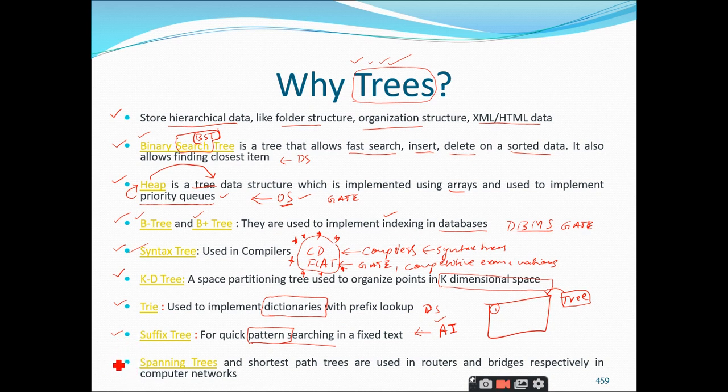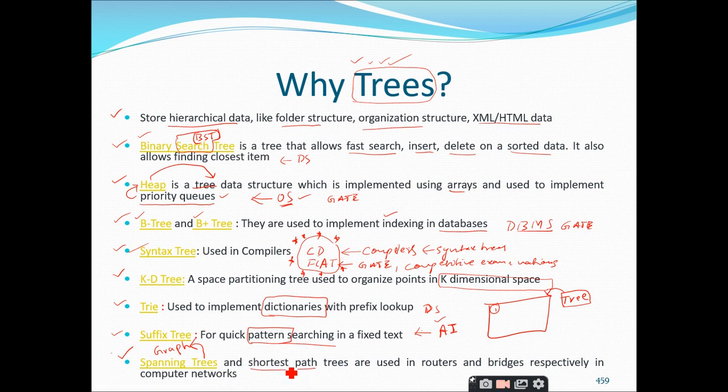And finally, one of the applications of trees is spanning trees, right? Actually, we have the spanning tree concept in graphs. Once you are given a graph, there is a close relationship between the graph and trees, but since we don't have the concept of graphs yet, I am not going to discuss it. But when coming to the graphs concept, you have a concept called spanning trees. That means you will generate the spanning tree from the graph, and these spanning trees are used to find the shortest path.